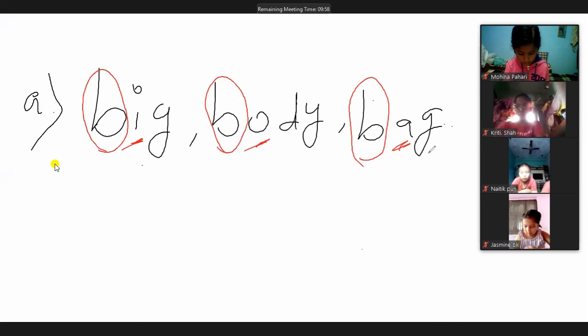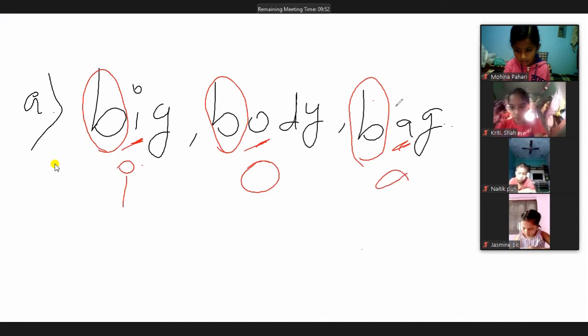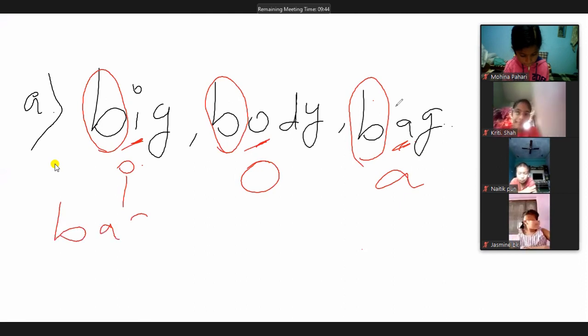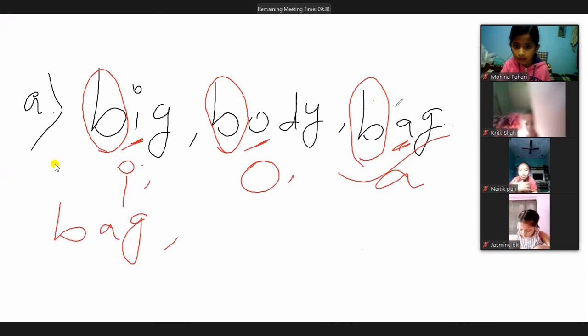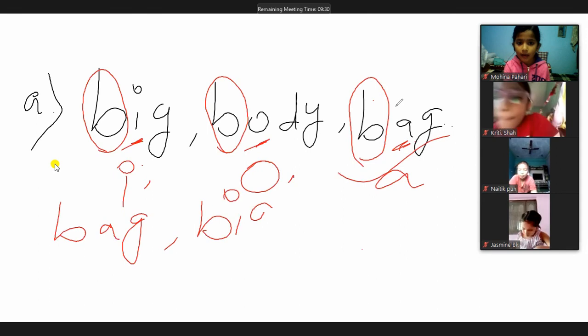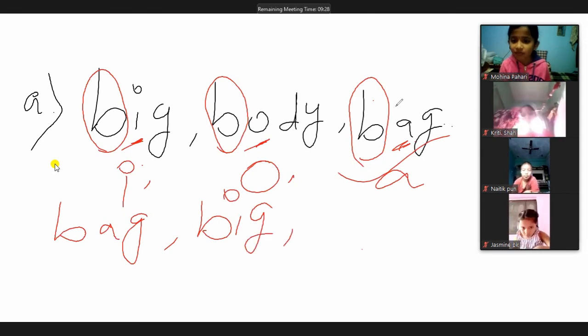So the second letter here is I. The second letter here is O. And the second letter here is A. So which comes first? A comes first. So your answer will be B-A-G, bag. So bag is gone. Now your turn is to see whether O comes first or I comes first. Which comes first? I comes first. So your next answer will be B-I-G, big. So the remaining one becomes the last.